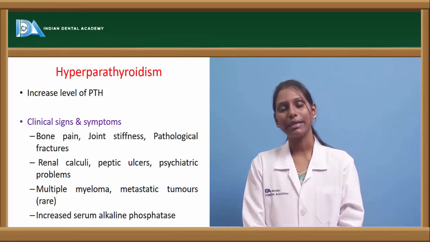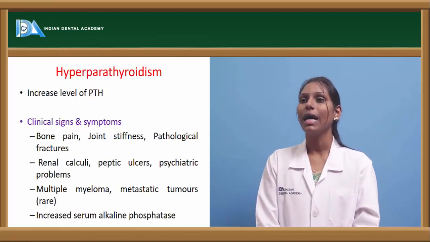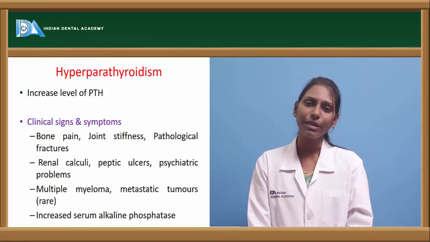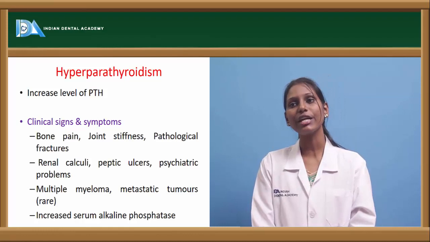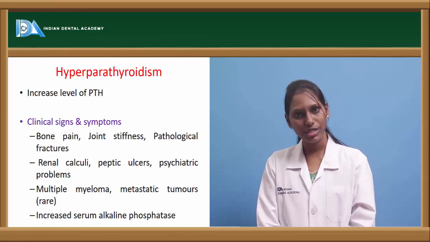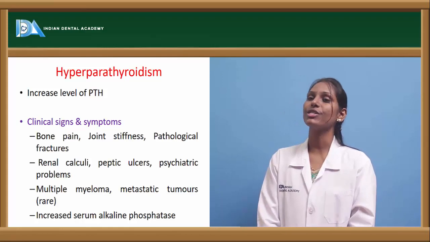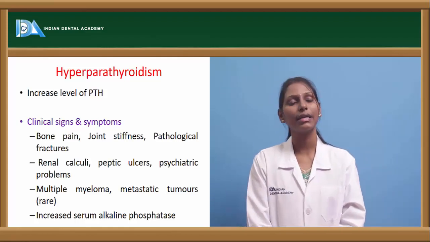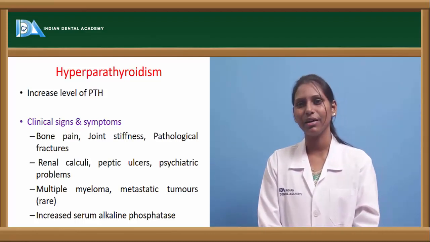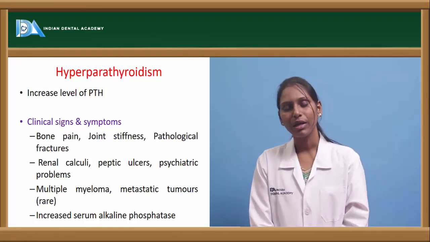Now coming to hyperparathyroidism. Whenever there is excessive secretion of parathyroid hormone, it is called hyperparathyroidism, and this can be because of adenomas of the parathyroid gland. It manifests as various clinical symptoms and signs. Patients usually manifest bone pain, joint pains, stiffness of joints, pathological fractures, and we can also see renal calculi and dystrophic calcifications. Patients will also manifest with peptic ulcers and psychiatric problems, and they may have multiple myeloma and metastatic tumors, but these are very rare in occurrence. We also see increased serum alkaline phosphatase as one of the investigative features in hyperparathyroidism.